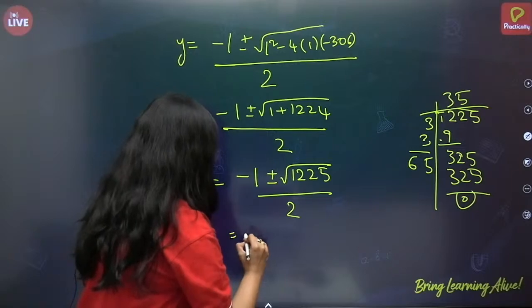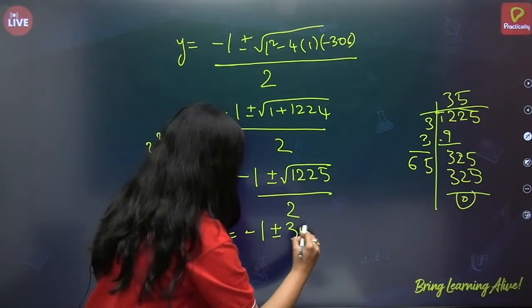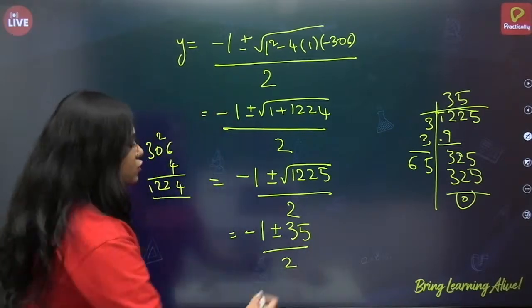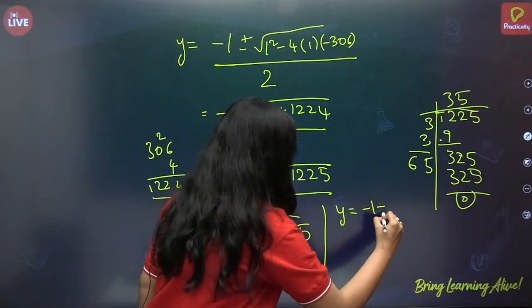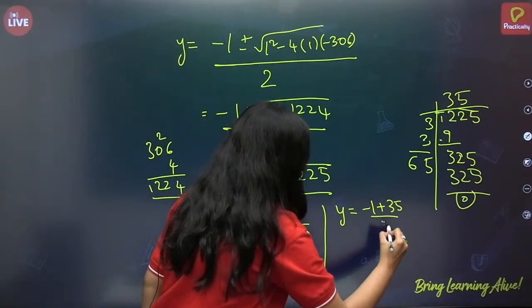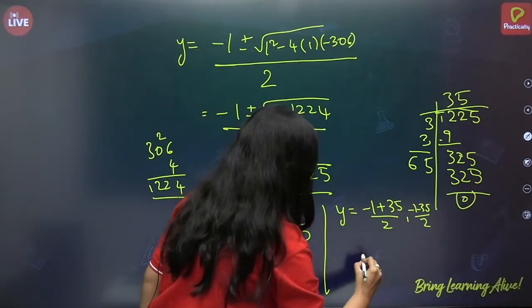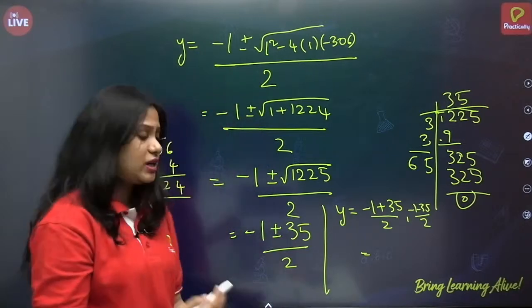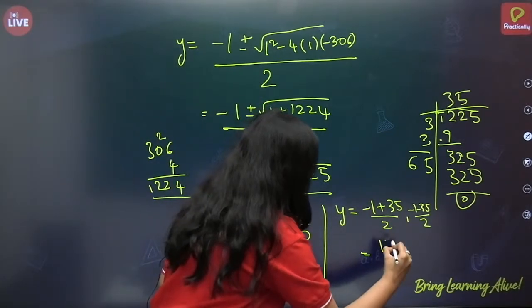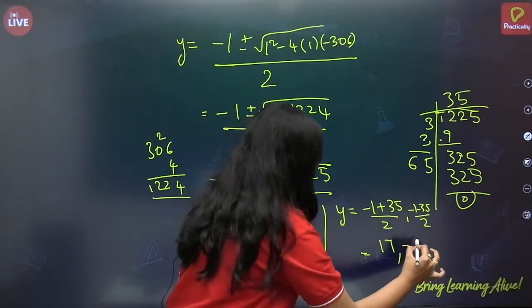Now this is minus 1 plus or minus 35 by 2. So how can I write this? y equals minus 1 plus 35 by 2 and minus 1 minus 35 by 2. Minus 1 plus 35 is 34, so 34 by 2 is 17, and minus 36 by 2 is minus 18.